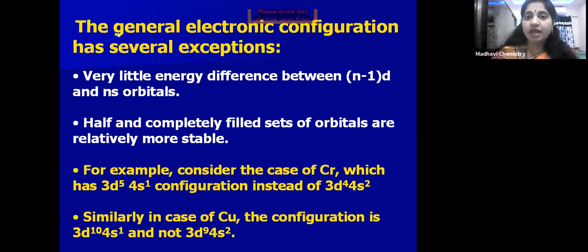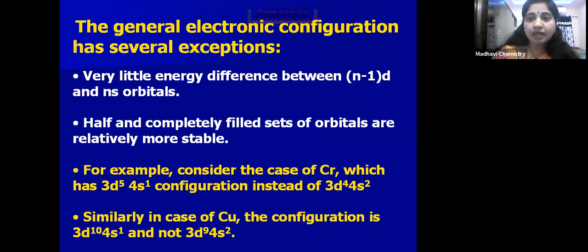Because the energy difference between the (n-1)d subshell and the ns subshell is very small. That is one reason. And the second reason is that half filled and completely filled orbitals are more stable. So because of these two reasons, the general electronic configuration is having several exceptions. Again, I'm repeating, children, (n-1)d 1 to 10 and ns 1 to 2 is the general electronic configuration of these transition elements.